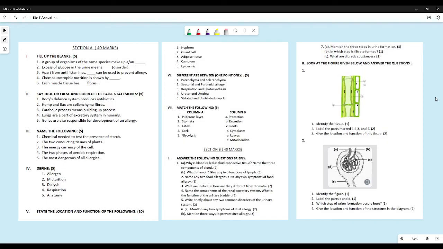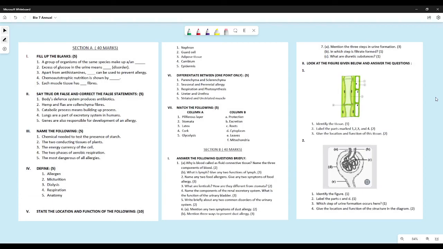What is the function of the urinary bladder? Urinary bladder temporarily stores the urine before it is expelled out of the body. Write briefly about any two common disorders of the urinary system. Now, many of you wrote excess of glucose in urine. No, that is not a disorder of the urinary system. The excretory system has nothing to do with excess of glucose in your blood.